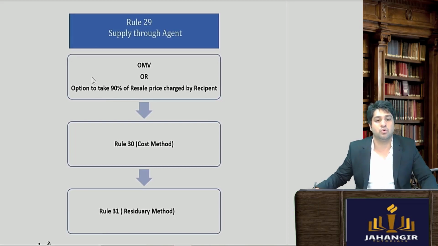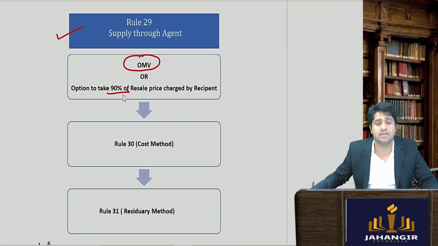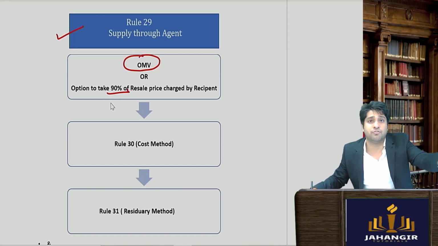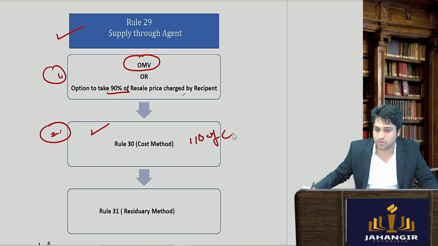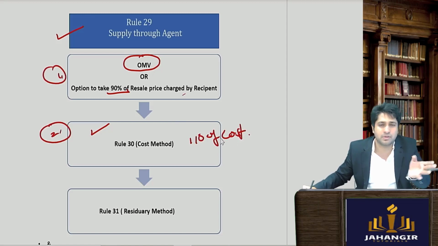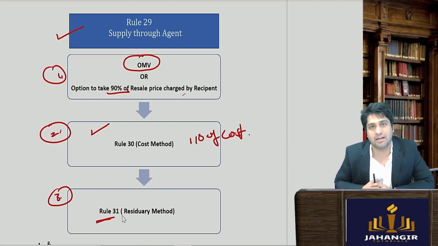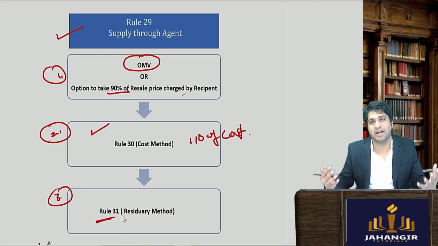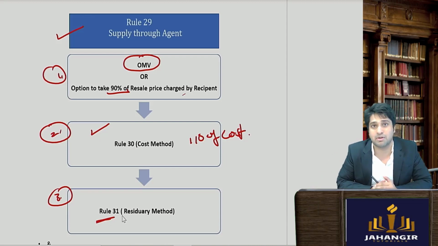So in short, if I tell you rule number 29 says that go as per open market value, but if you don't want open market value, take 90% of the price charged by the recipient from his customers. Go as per the cost method. Cost method says अगर ये नहीं apply हो सकता rule number 1, the first sub rule, then go as per 110% of cost is deemed to be the market value, which we will come when we do rule number 30. अगर वो भी नहीं हो सकता, then go as per rule number 31, residuary method, where the officer will get an option on basis of his best understanding to choose a reasonable value of the goods, and that will become the value of the goods.